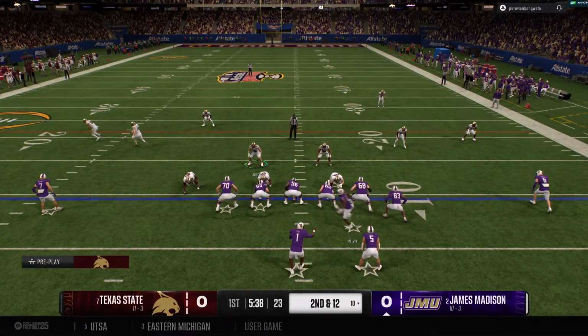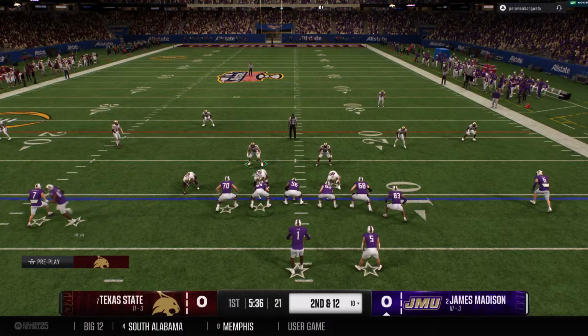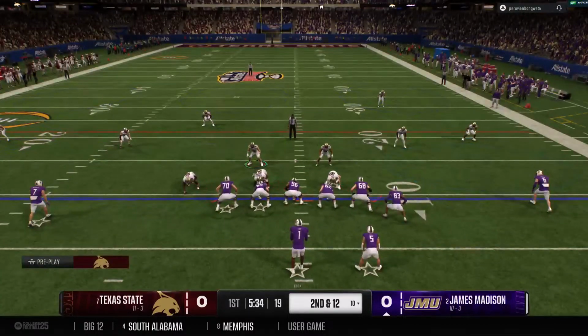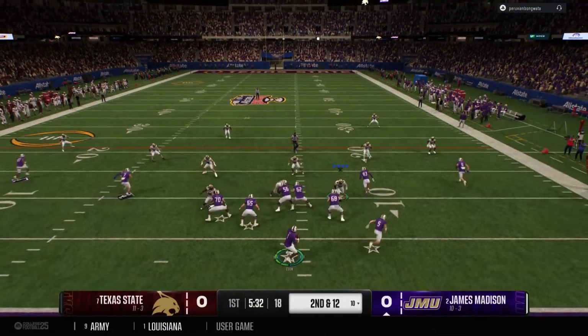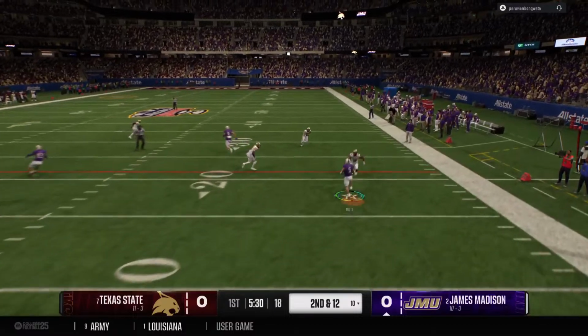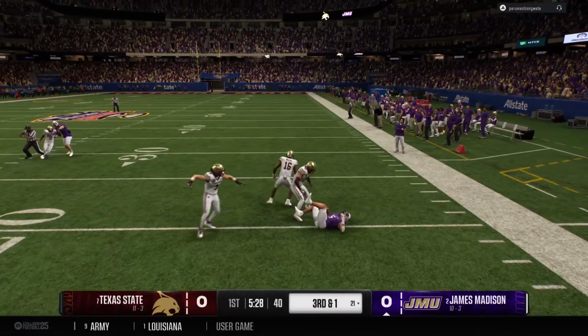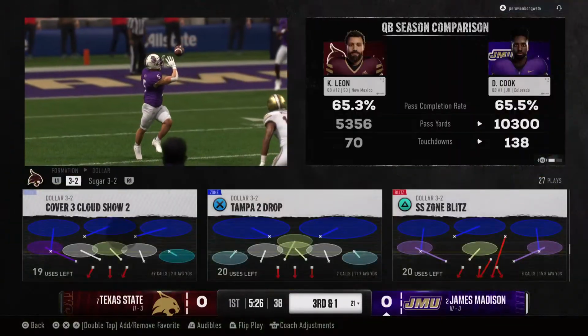And the wideout goes in motion. To throw, it's Cook. Caught quickly. He's swarmed by the defense.